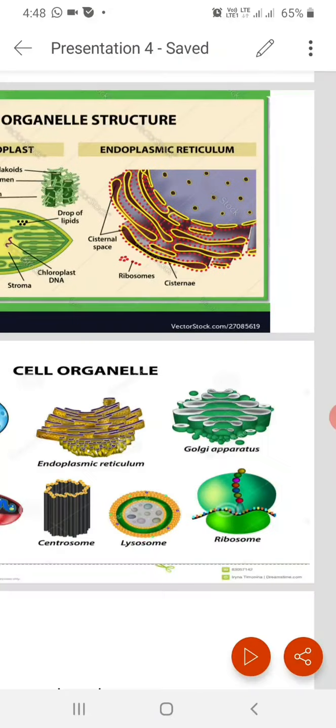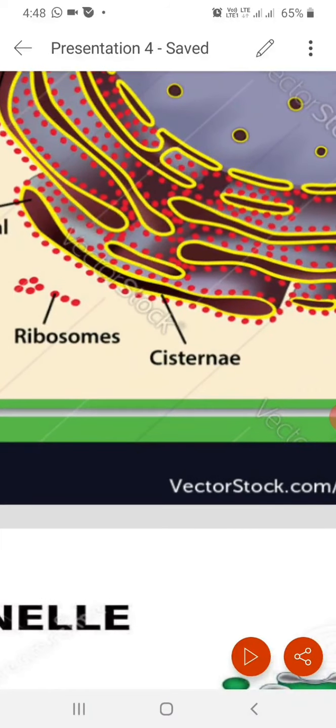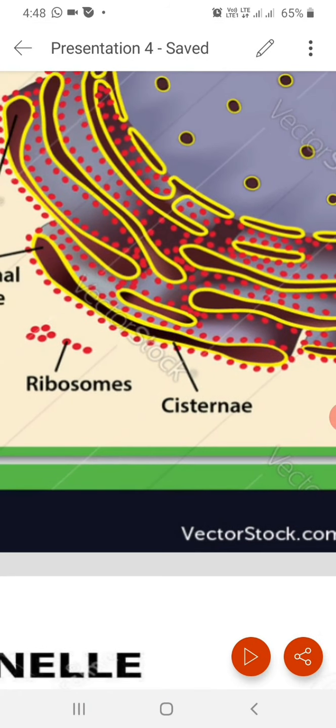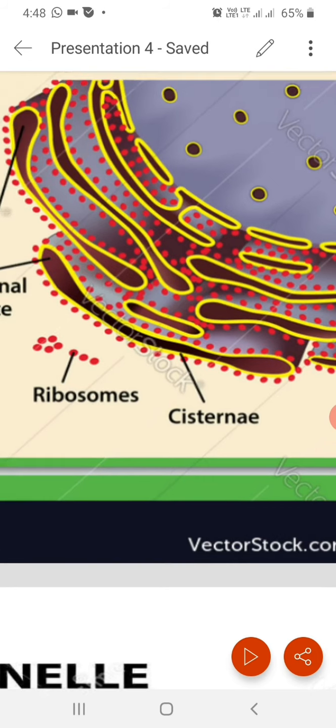In this diagram you can see the minute red dot-like structures. They are nothing but the ribosomes, and they are on the surface of the endoplasmic reticulum. Due to the presence of ribosomes, it is called rough endoplasmic reticulum. If they are absent on the surface, then it is a smooth endoplasmic reticulum.